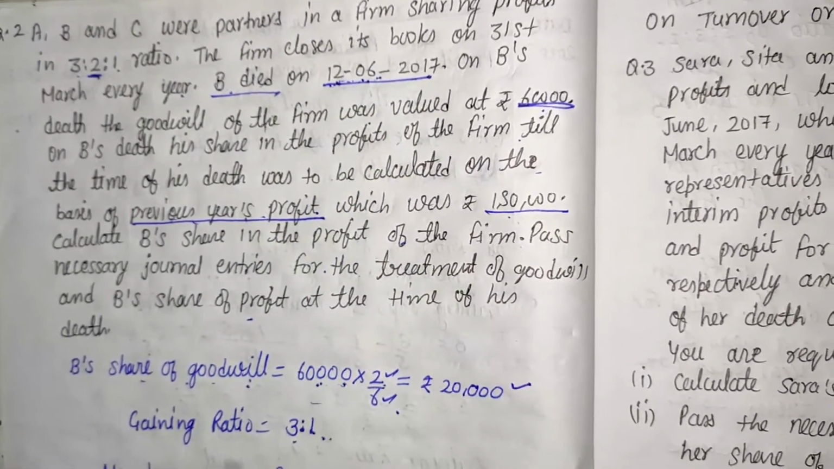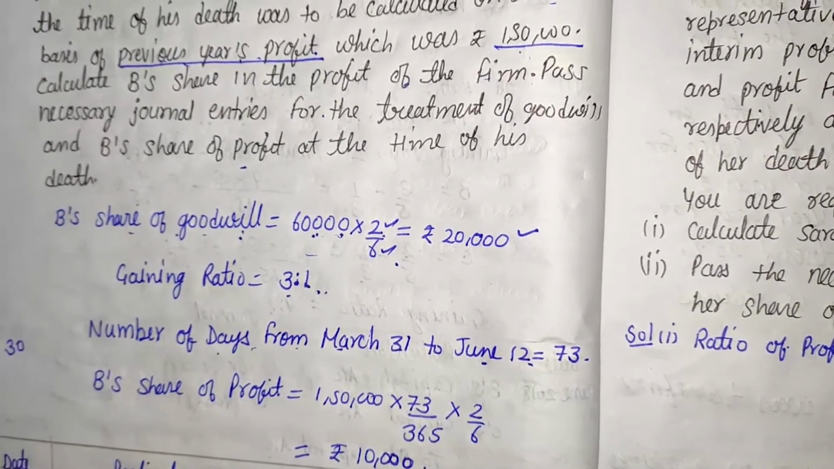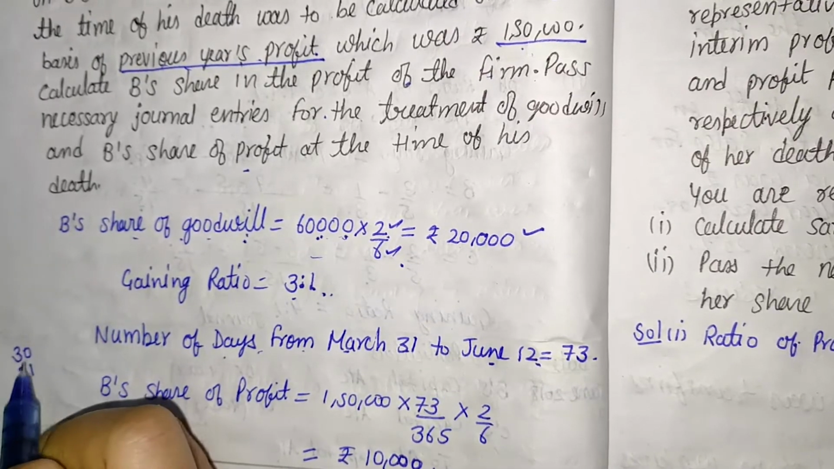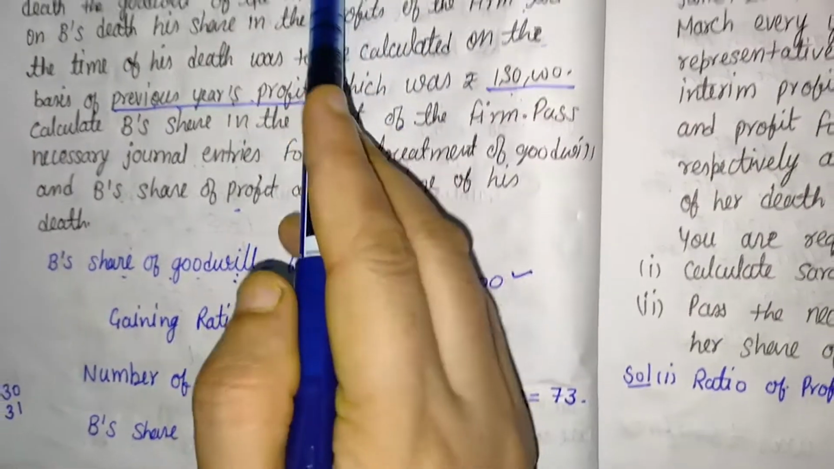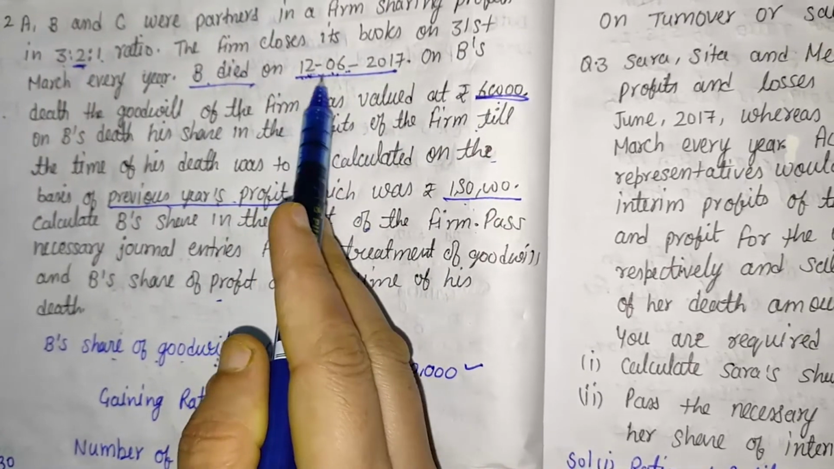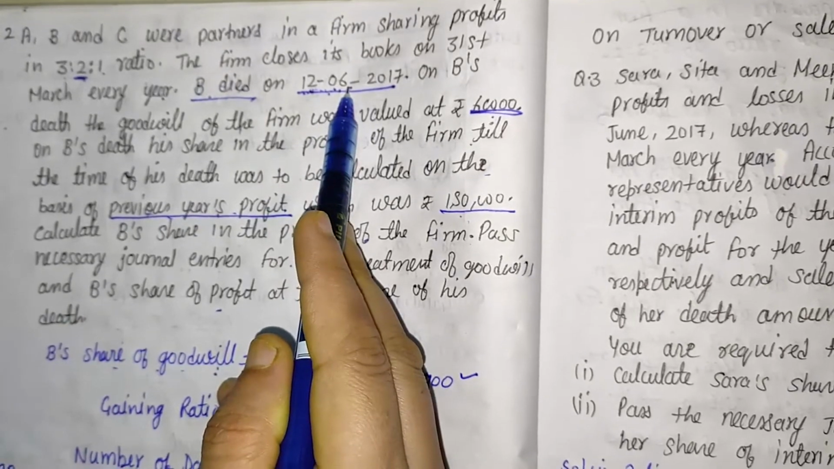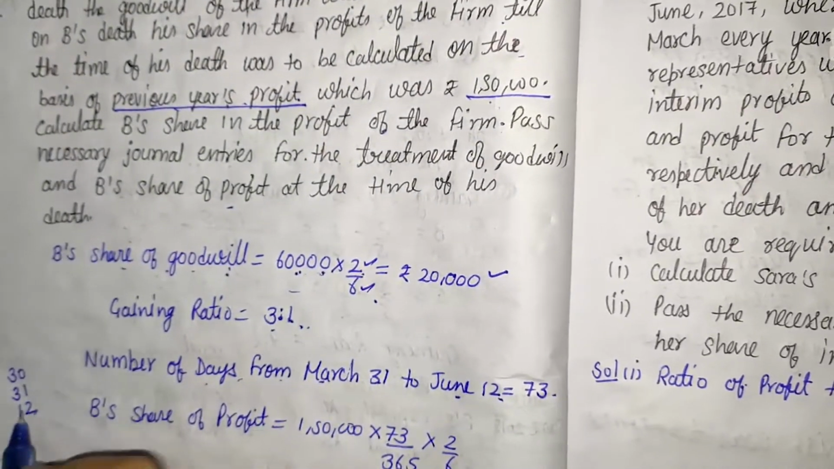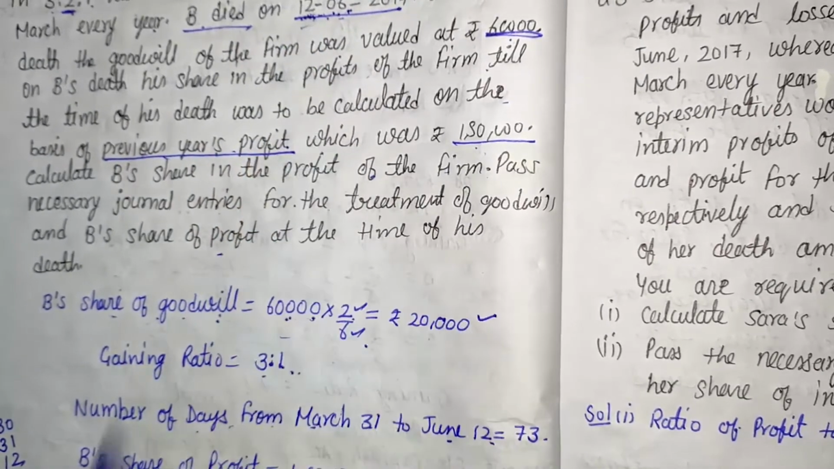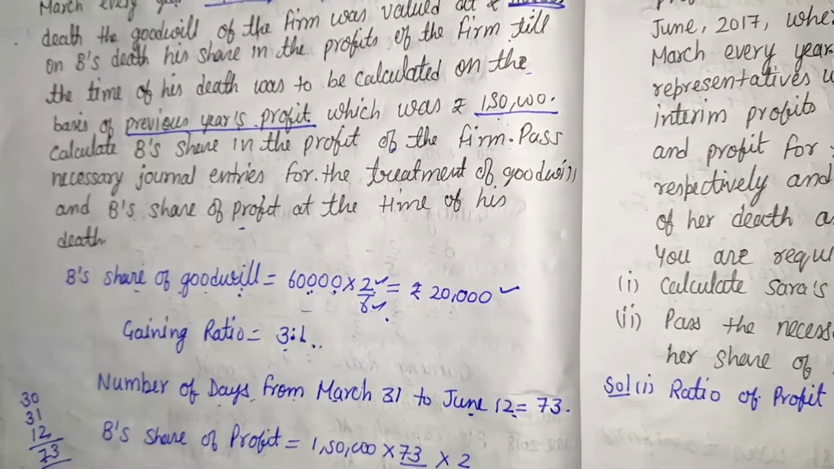So first of all, April. In April there are 30 days. In May there are 31 days. And in June, the partner died on, that is the 6th month. April is the 4th month and May is the 5th month, and the 6th month is given, that 12th date is given because B died on 12th. So the total of this is 73. So that is the number of days.